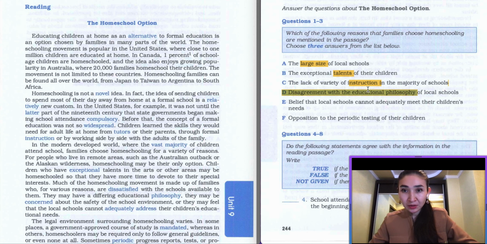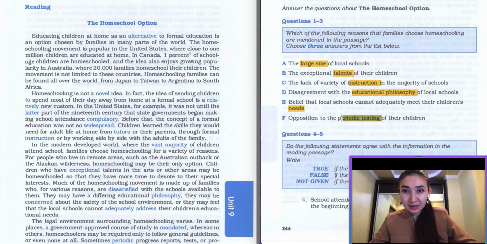This is educational philosophy. E. Believes that local schools cannot adequately meet their children's needs. So here, about needs, children's needs, or we can highlight needs. And F. Opposition to the periodic testing of their children.